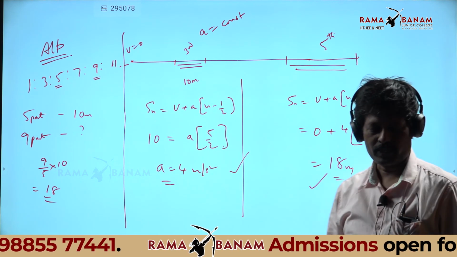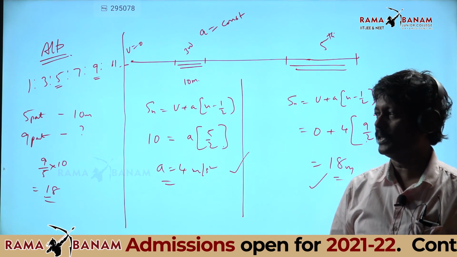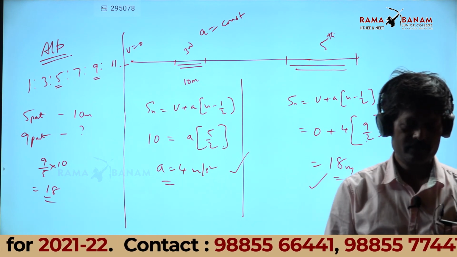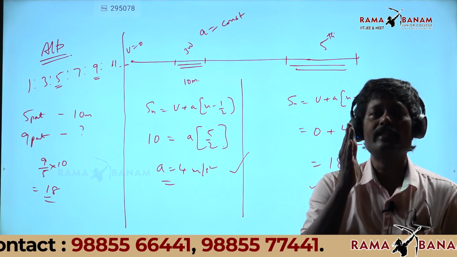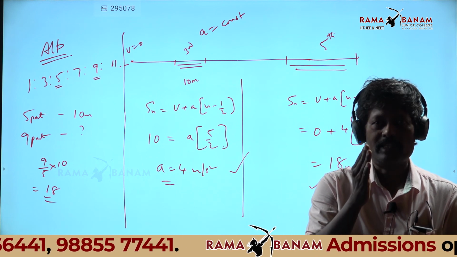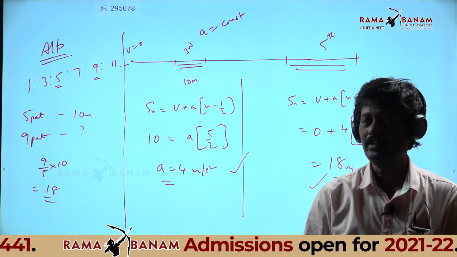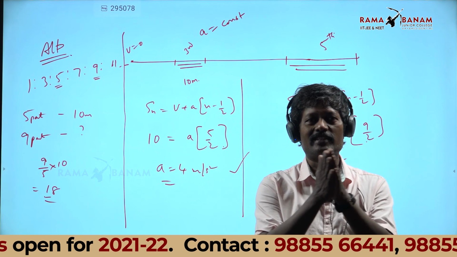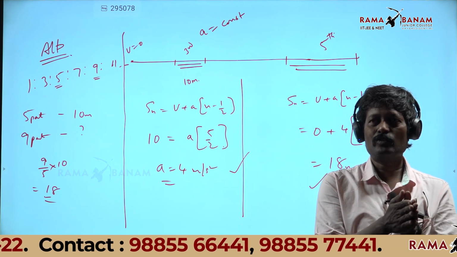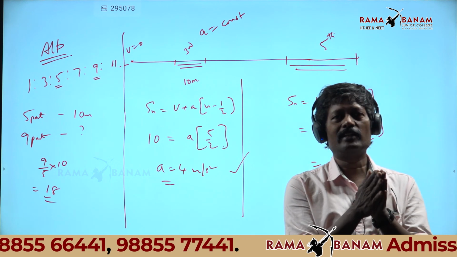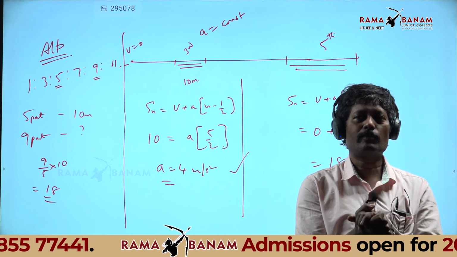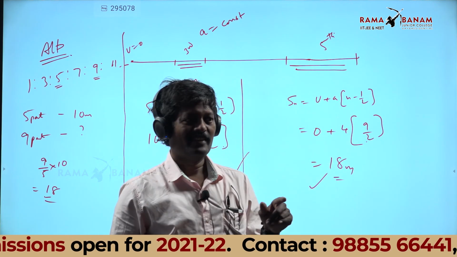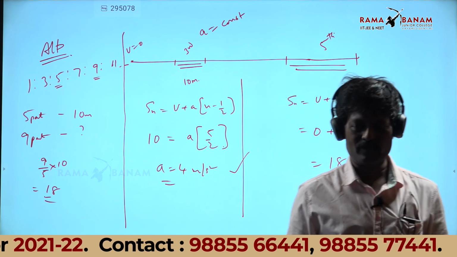By tomorrow I will have completed the difficult parts. Whatever doubts you have, you should ask me only the doubts tomorrow, so that we can enter into a new part, that is integration. Till now you understood what is derivative. Derivative means slope finding, or finding the slope of the tangent drawn to a particular point on the curve. Integration means finding the area. That I will explain from tomorrow onwards.